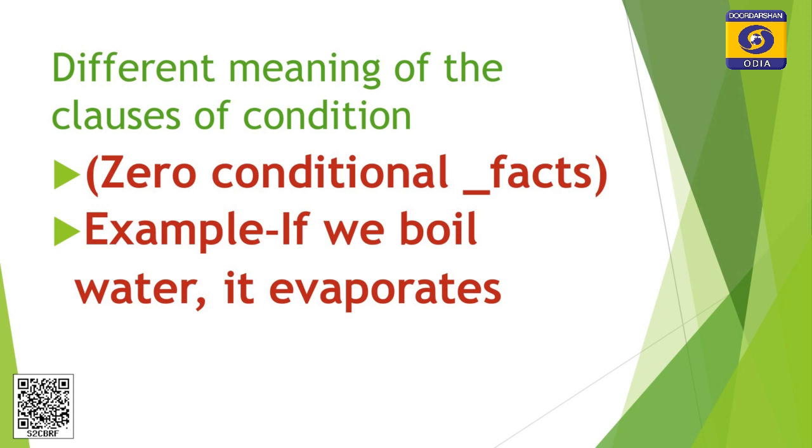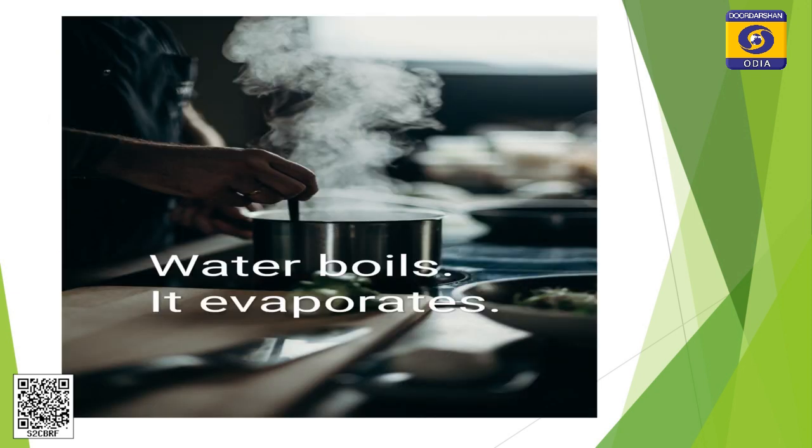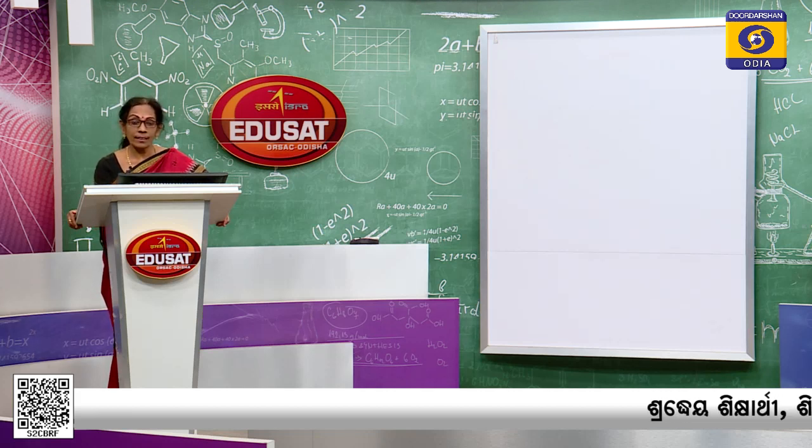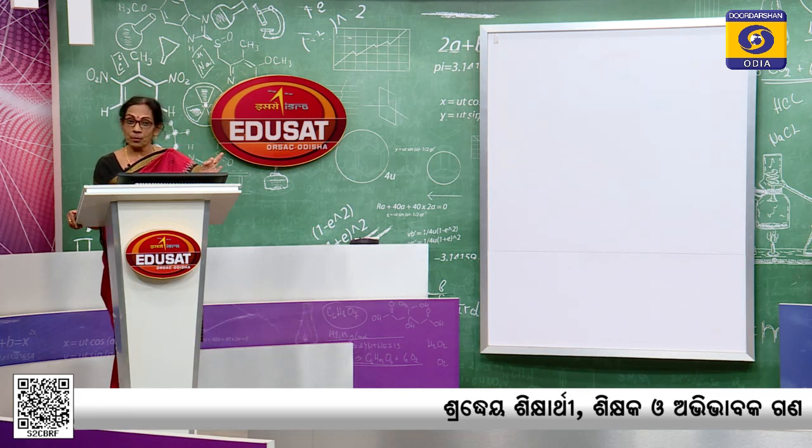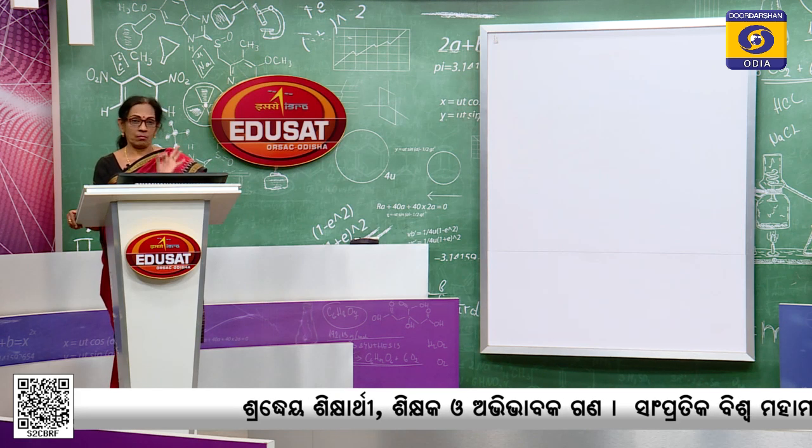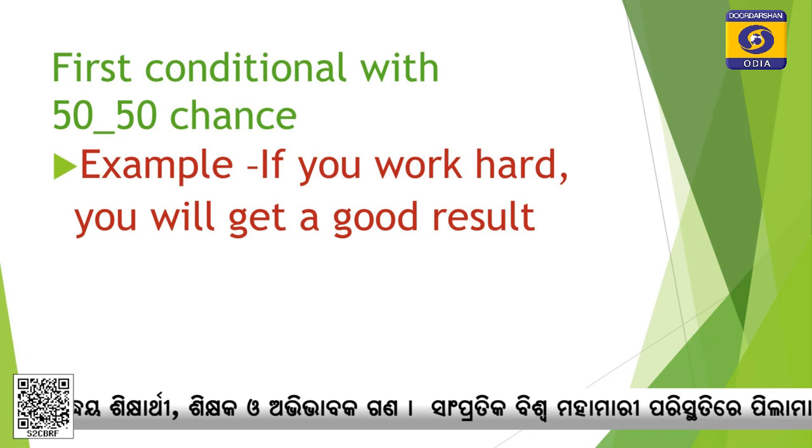See the example. If we boil water, it evaporates. Do you deny it? No. Whenever you boil water, it surely evaporates. It's a fact. See this picture. Water boils, it evaporates. This is the zero conditional, and it is also known as balanced condition. It is also known as real condition. If the condition is fulfilled, the result is a must.